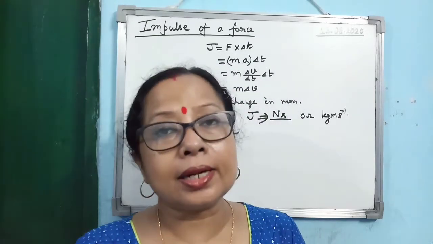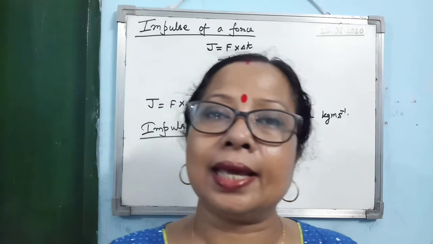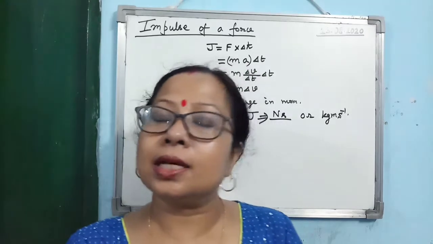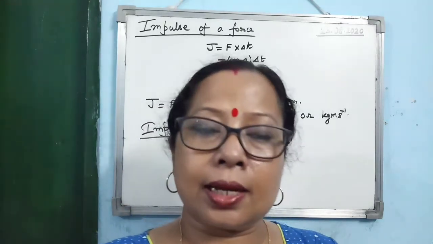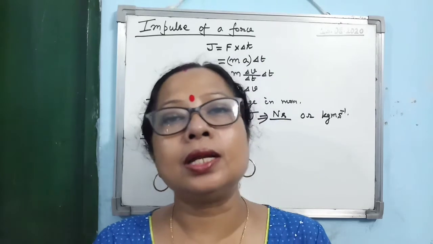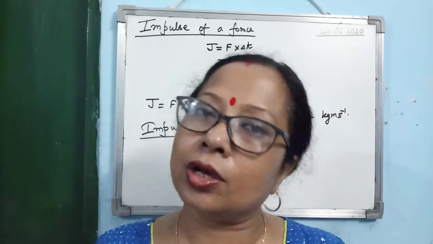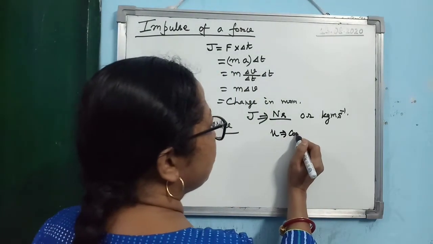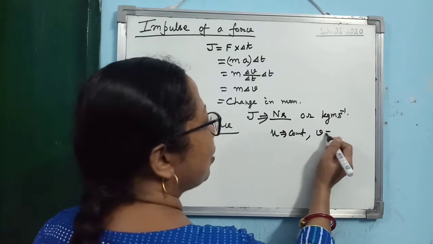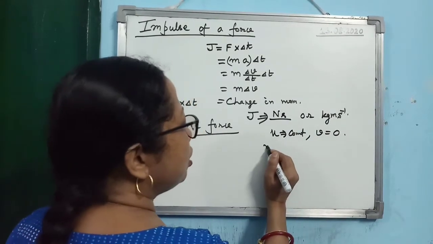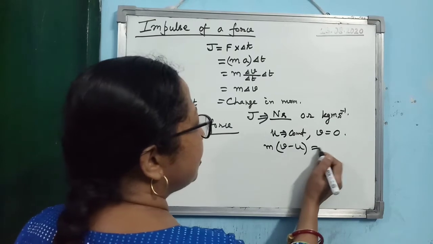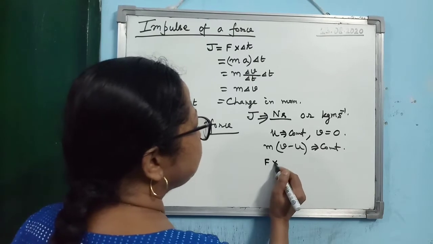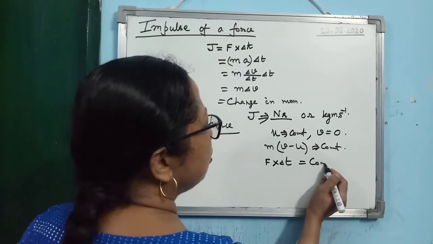So when the duration of time is increasing, then you know that change in momentum is constant. Just consider that the ball which the cricketer is trying to catch is coming to the cricketer with some constant velocity. So u is constant, the initial velocity with which the ball is coming, and what will be the final velocity? 0. So you see change in momentum is equal to constant. Alright, so you can write F into delta t is equal to constant.